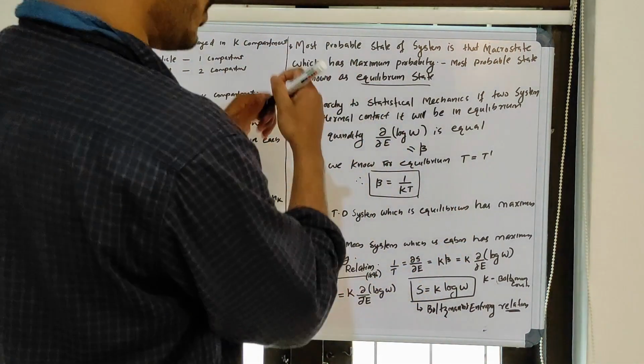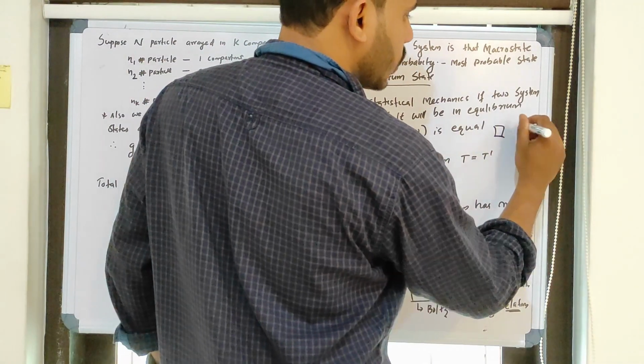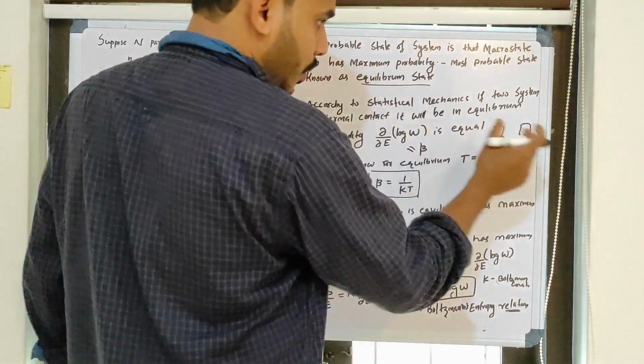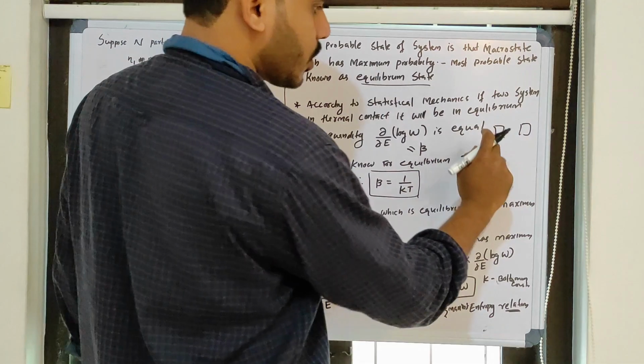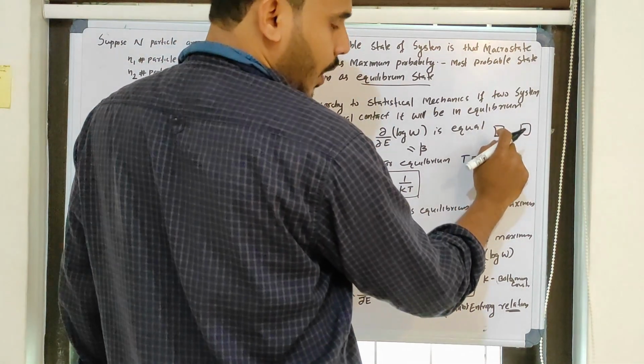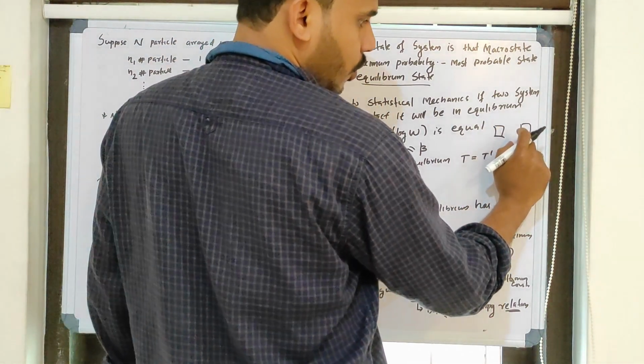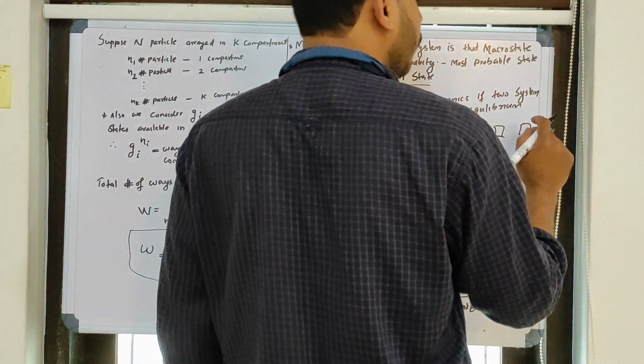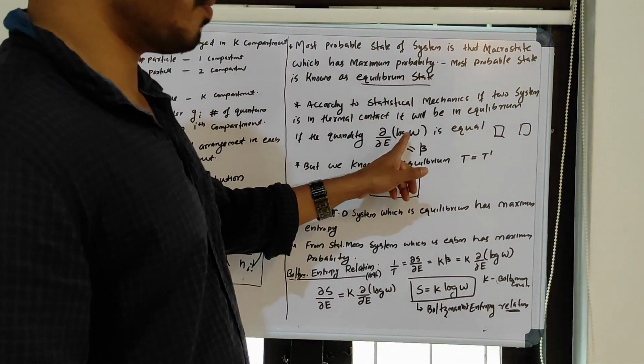W is nothing but the total number of ways of distribution, the number of microstates. Suppose I have one system here and another system here. If they are in statistical equilibrium, then the partial derivative of log W with respect to E of this system is equal to that of this system. So this quantity should be equal.